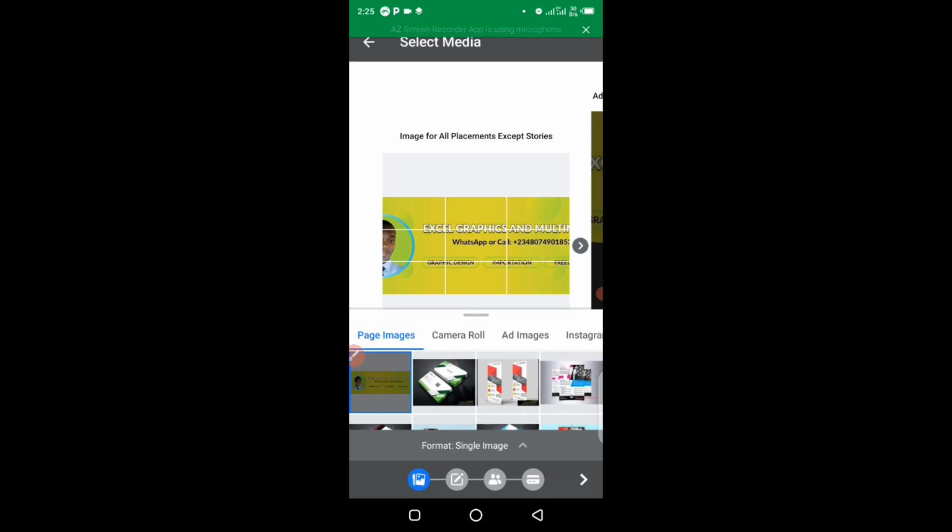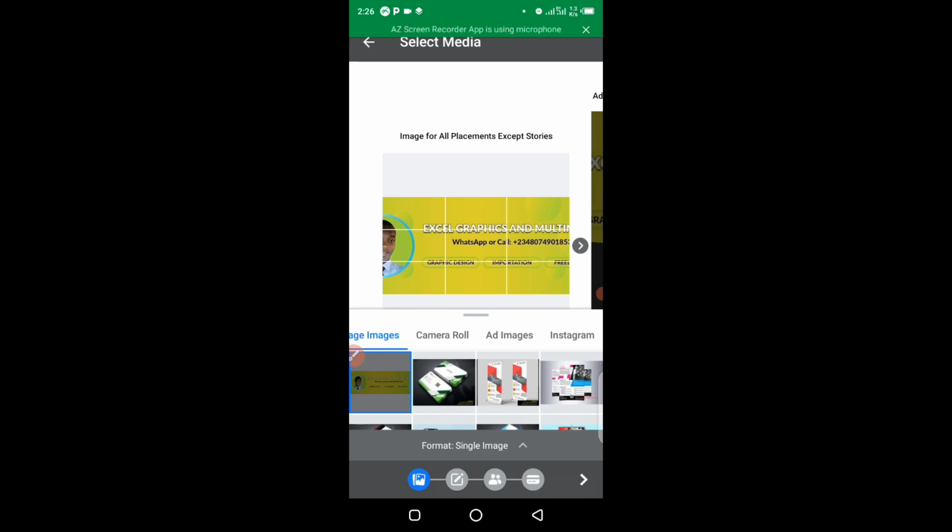You can choose an image from your page, that is, from your Facebook business page, or from your camera roll, that is, an image you snapped with your phone, or from ad images. What ad images simply means is an image you have previously used in an ad on Facebook. The last one is Instagram. This means an image you have already uploaded on your Instagram.